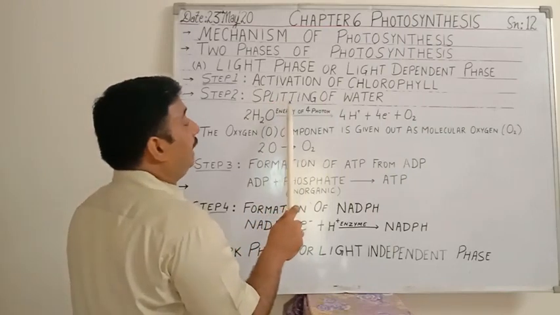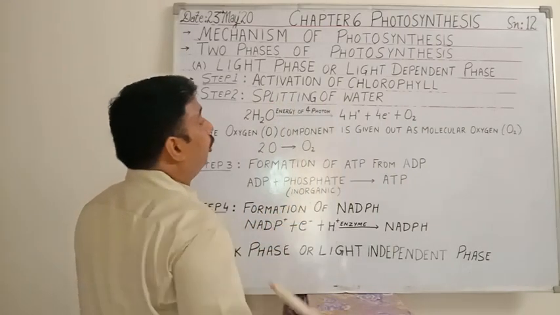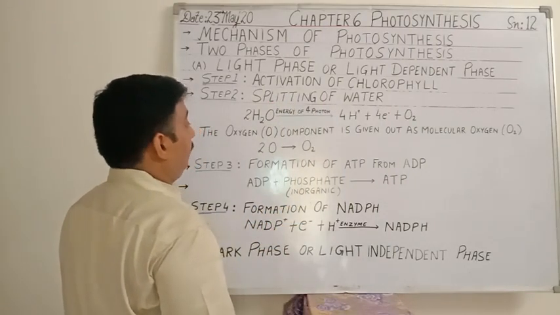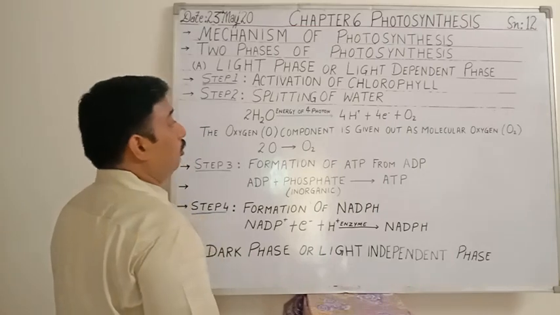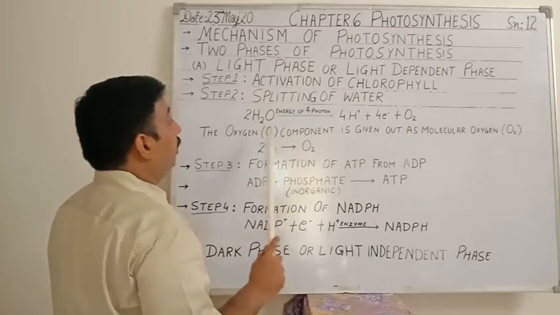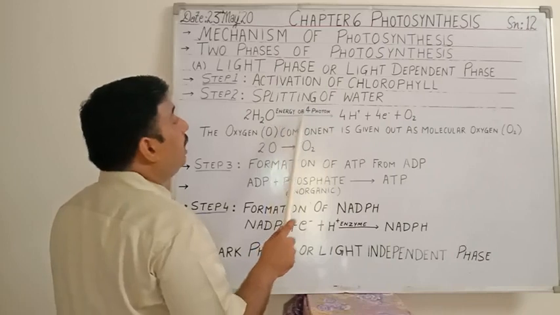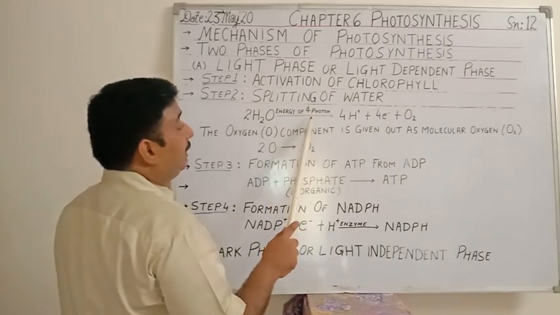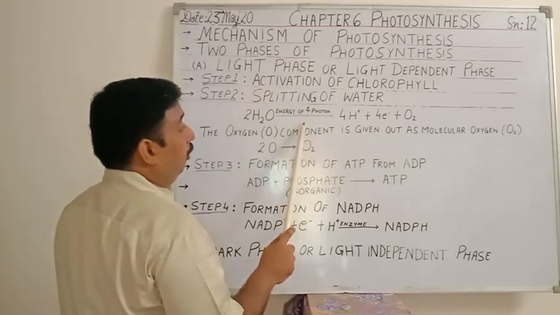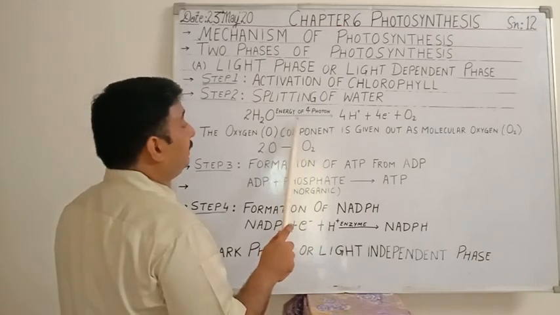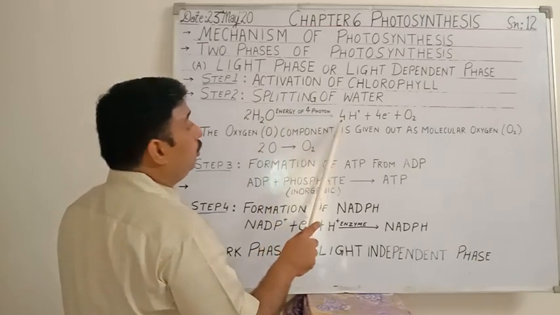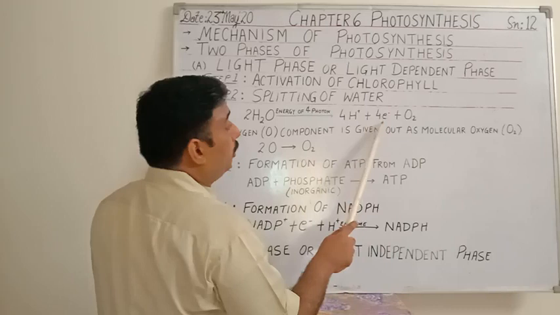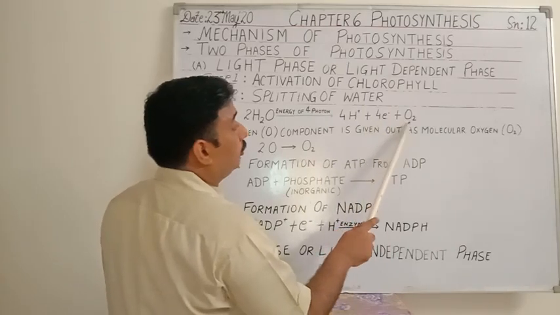Now coming to the next step. In the next step, splitting of water molecules takes place, which is also termed photolysis. Photolysis of water: what happens? When light energy, that is photons, falls on 2 molecules of water, it splits them into 4 H plus ions, 4 electrons and 1 molecule of oxygen.